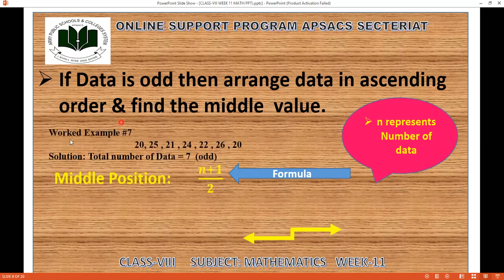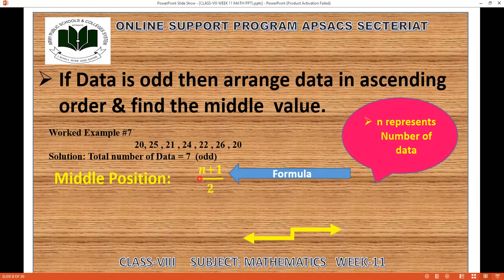Here we are having worked example number 7: 20, 25, 21, 24, 22, 26, and 20. Our raw data is given to you. First thing you have to do, you have to count the data. You have to find the kind of the data, if data is even or odd. So I'm going to count: 7 numbers are given, that is odd.